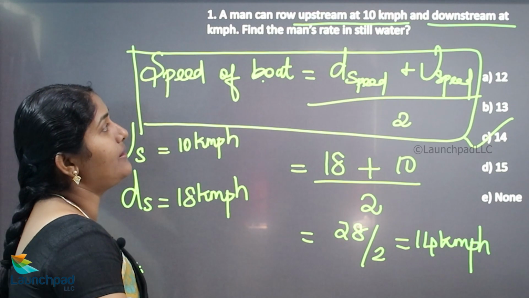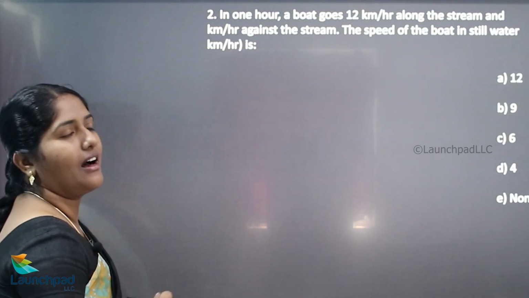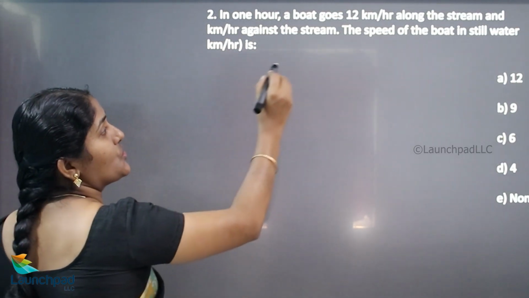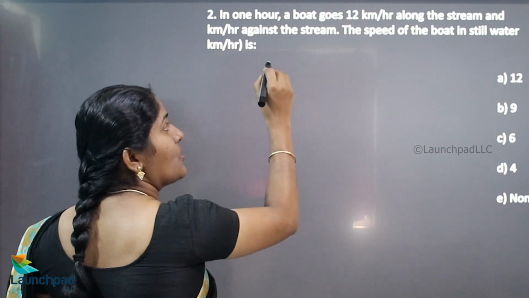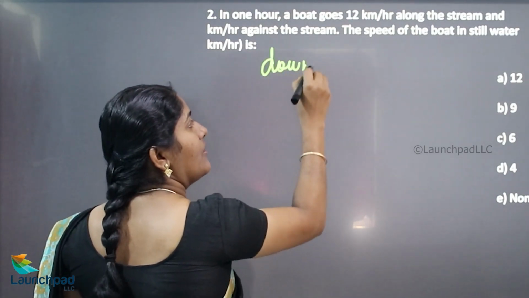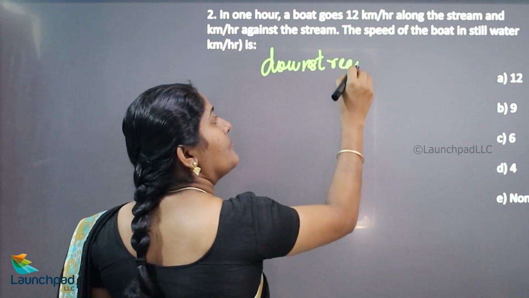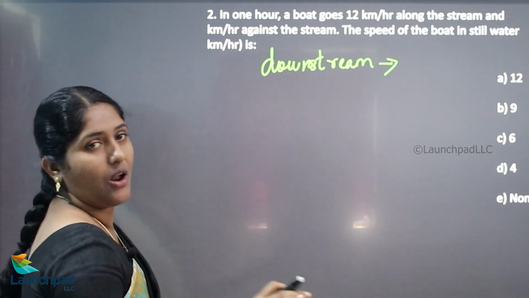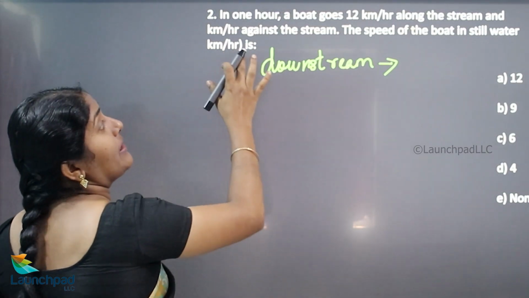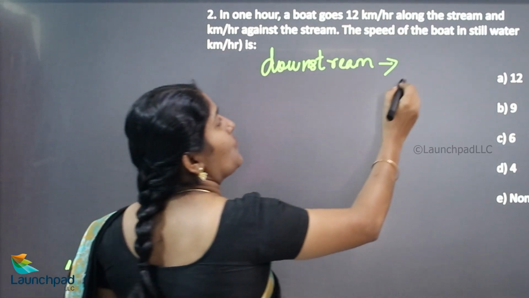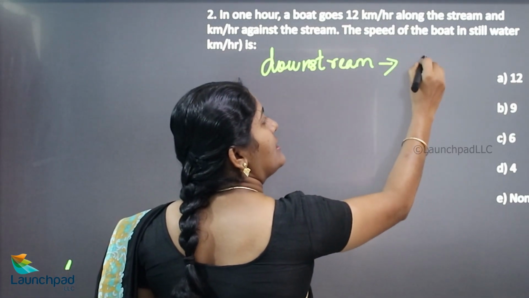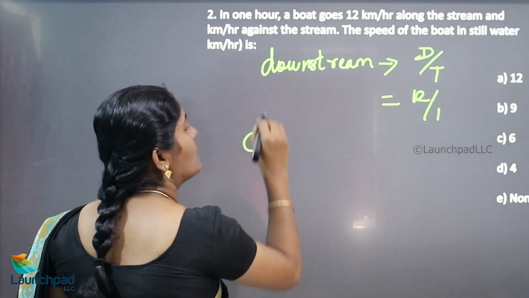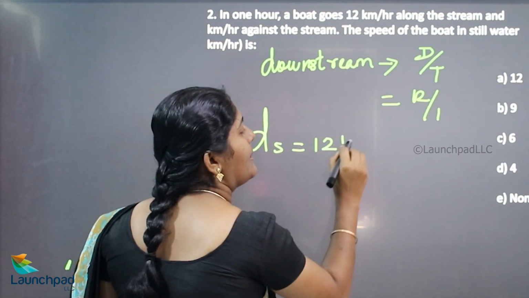Let's see another example. Yeah, in 1 hour, a boat goes 12 km along the stream. Along the stream, in the sense, see, it is also known as downstream. So, for 1 hour, the boat goes 12 km along the stream and 6 km per hour against the stream. So downstream speed is equal to distance divided by time. Distance is 12, time taken is 1 hour. So the downstream speed is 12 km per hour.